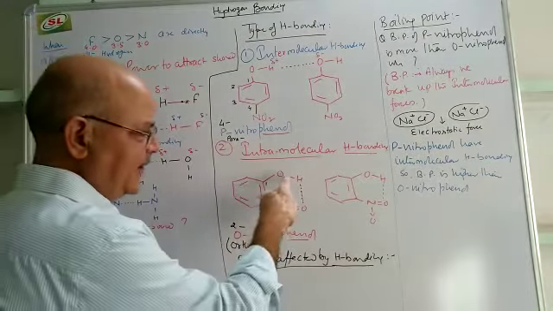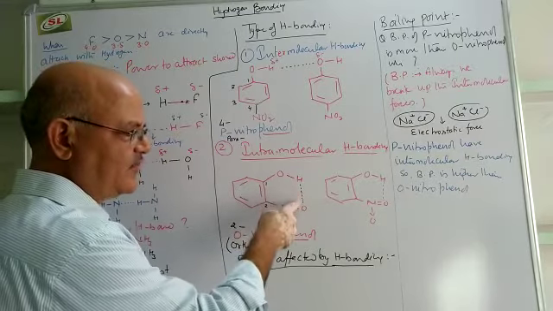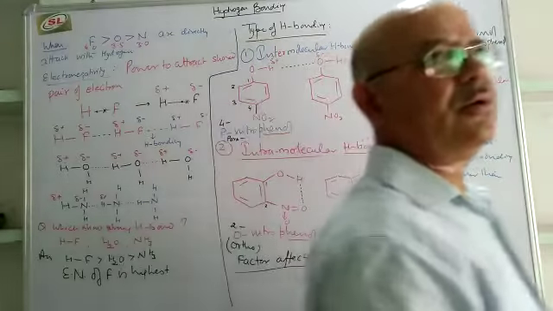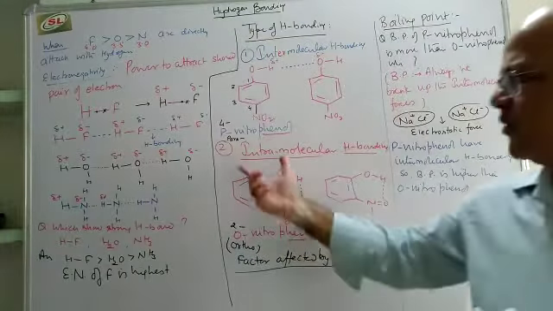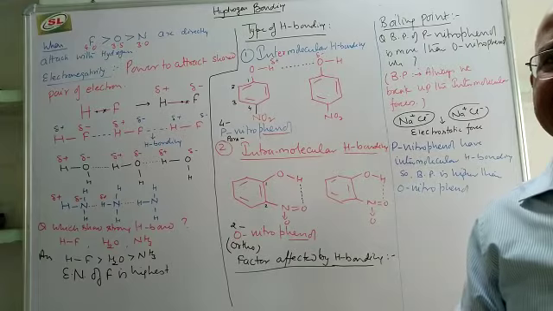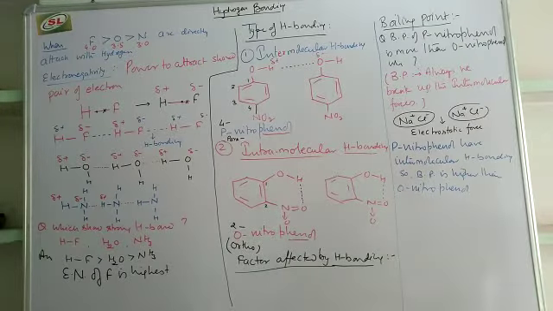So you can see that in one molecule only the hydrogen bond is formed. There is no involvement of other molecules. That's why it will be called an intramolecular hydrogen bond.